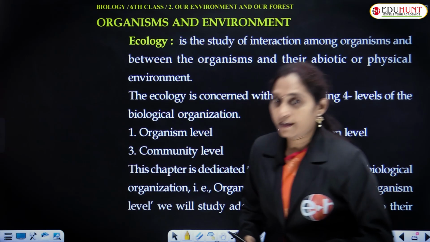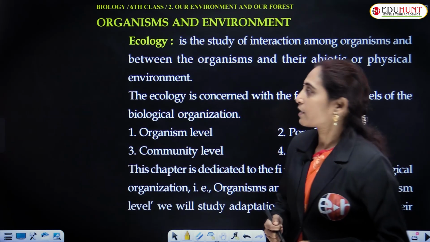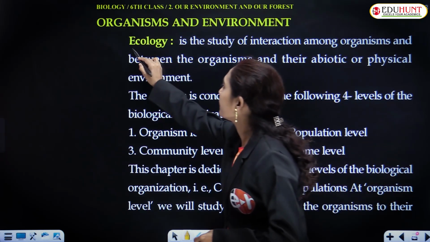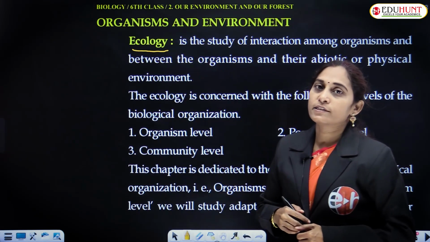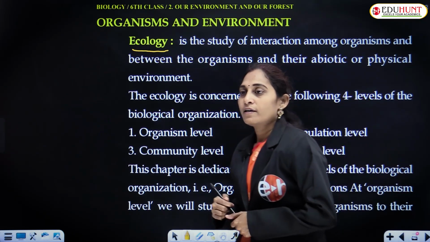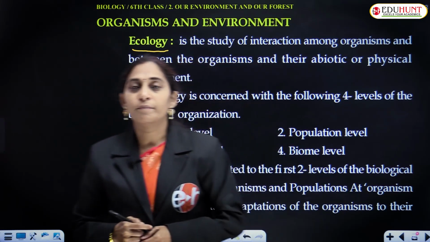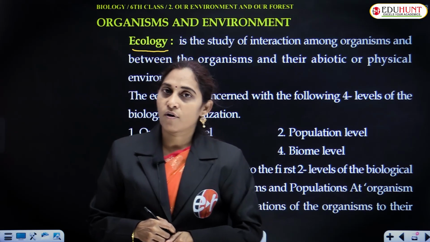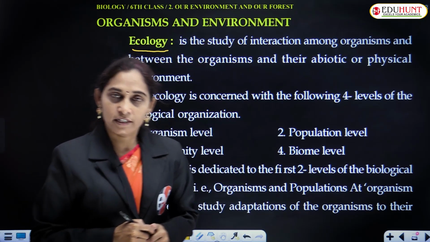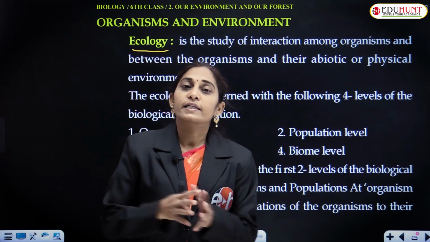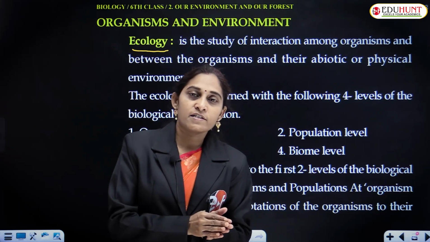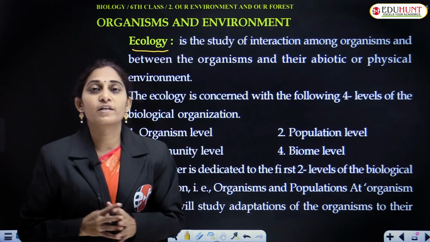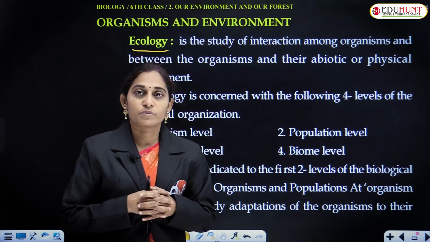Let's see the next concept of this chapter, that is organisms and environment, under the heading ecology. Ecology we have discussed in the very beginning of the chapter itself, as it consists of environment. Environment is nothing but neighborhood, and it has both organisms as well as abiotic components, that is the atmosphere surrounding the organisms.